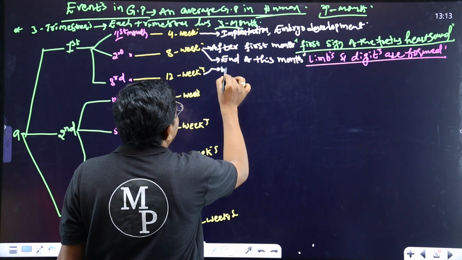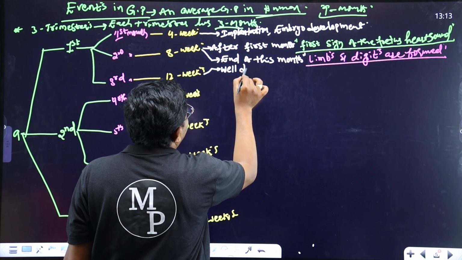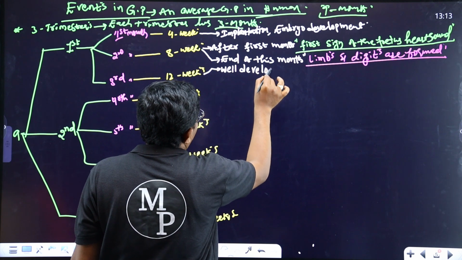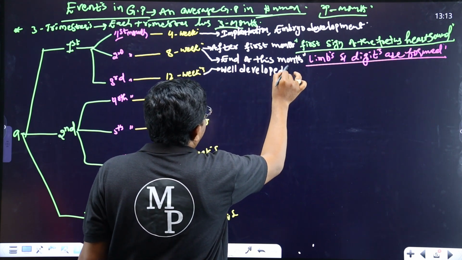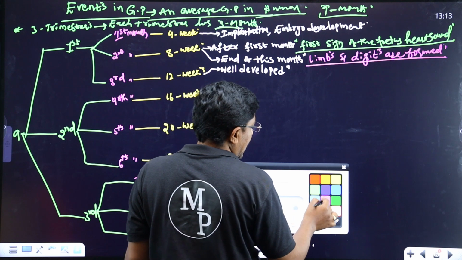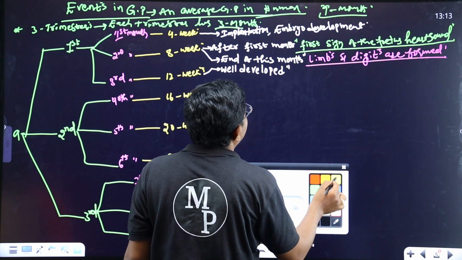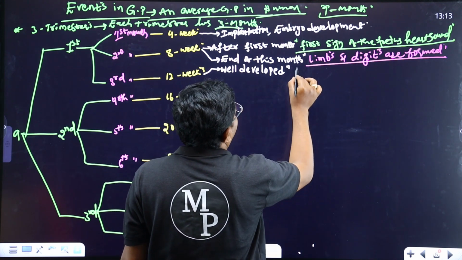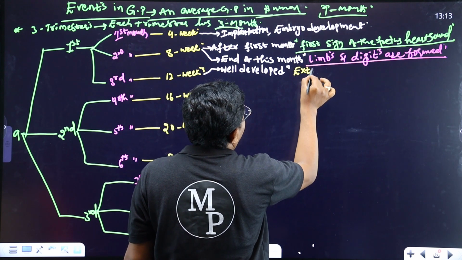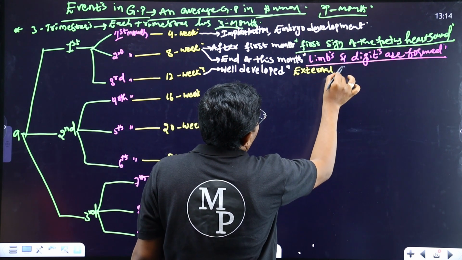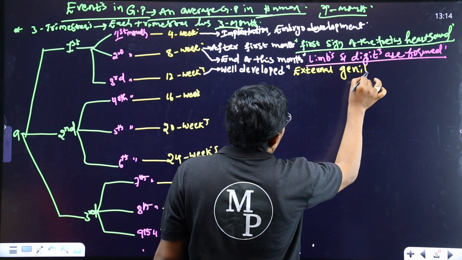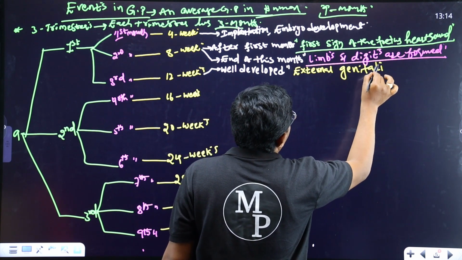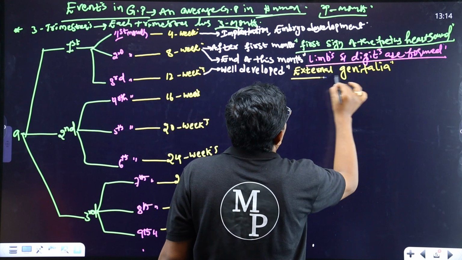Well developed external genitalia appear.